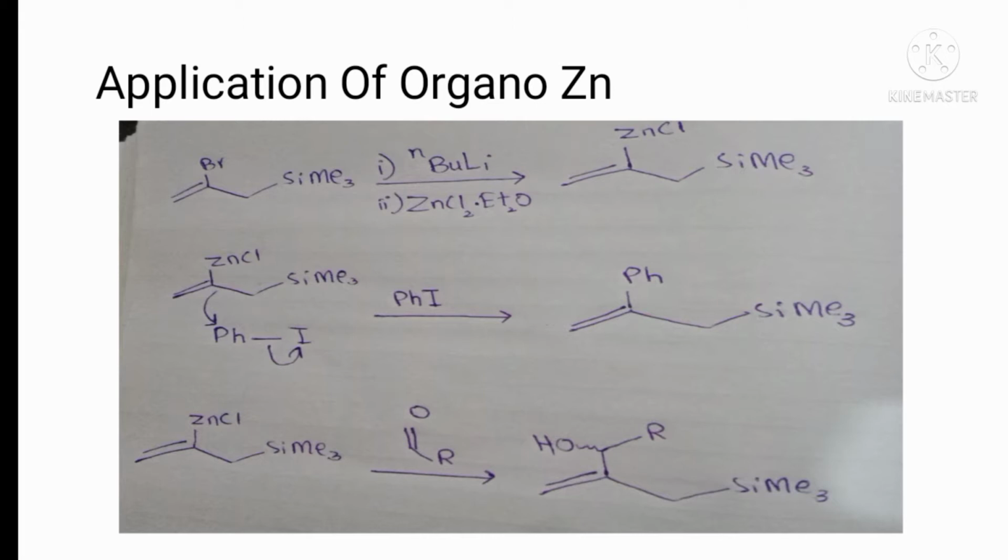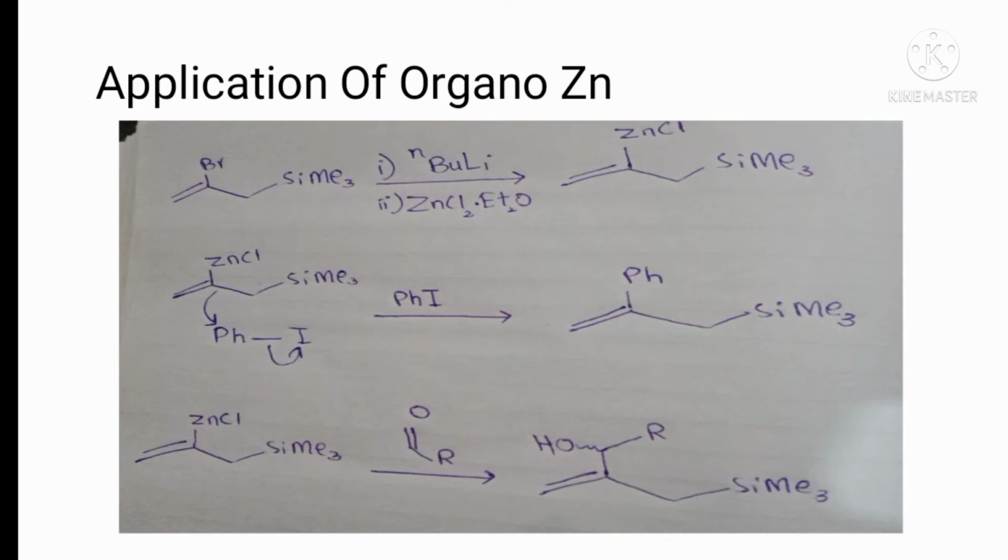This is not a direct method; otherwise we can also use activated zinc under sonolysis. Here organozinc can react with any electrophilic center. It reacts with phenyl iodide, where iodine leaves with the electron pair, and it can also react with a carbonyl carbon, so an aldol-type reaction takes place. So we have prepared organozinc, and then that organozinc reacted with phenyl iodide and also with a carbonyl carbon. These two reactions are examples, applications of organozinc.